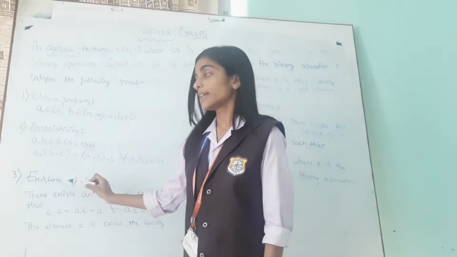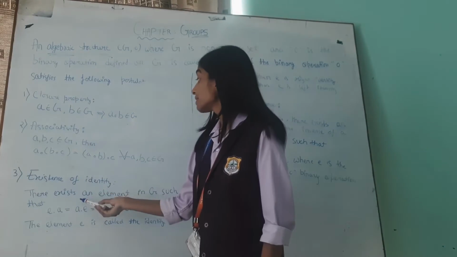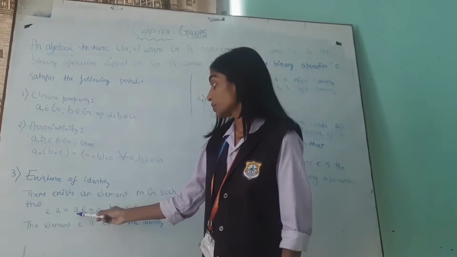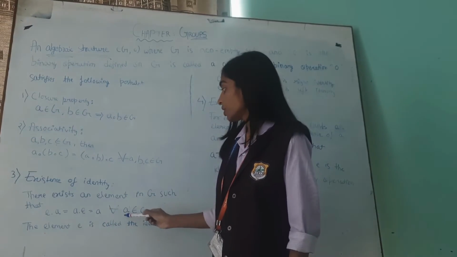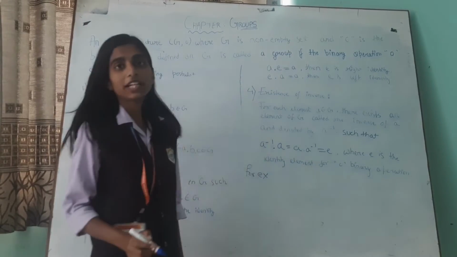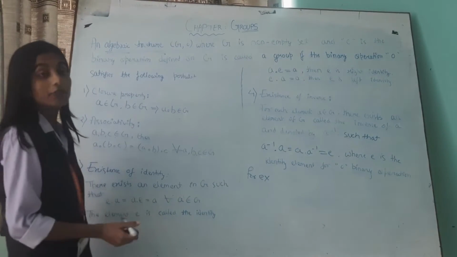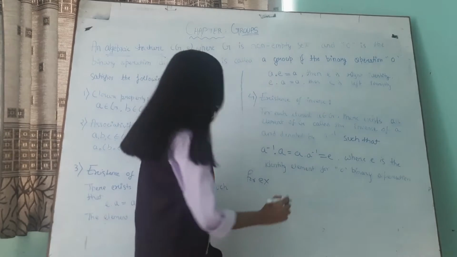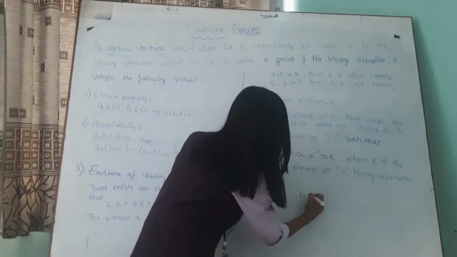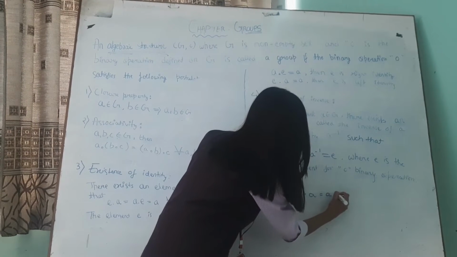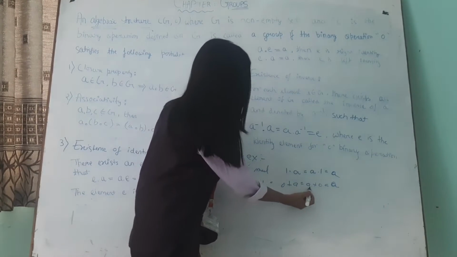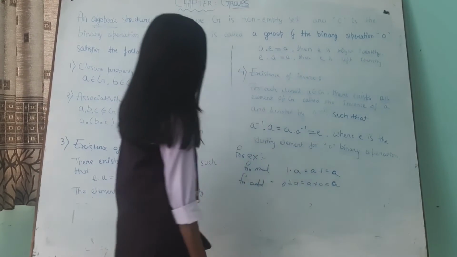The third postulate is existence of identity. There exists an element E in G such that E operation A is equal to A operation E is equal to A for all A belonging to G. For example, for multiplication we have an identity element 1, and for addition we have an identity element 0. For multiplication, 1 operation A is equal to A operation 1 is equal to A. For addition, 0 plus A is equal to A plus 0 is equal to A.